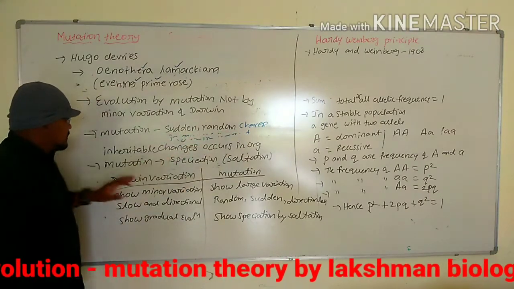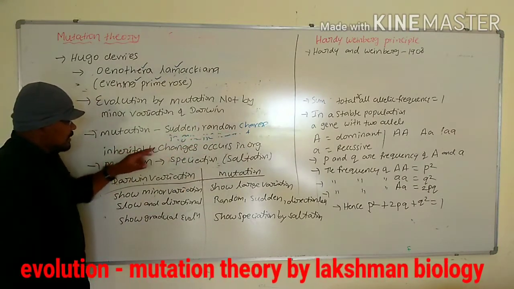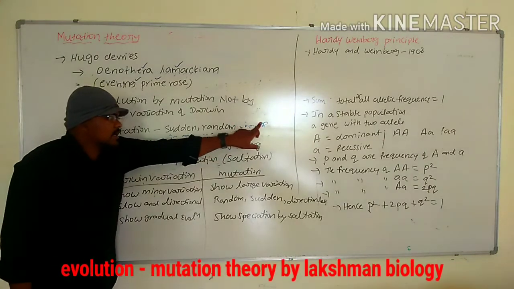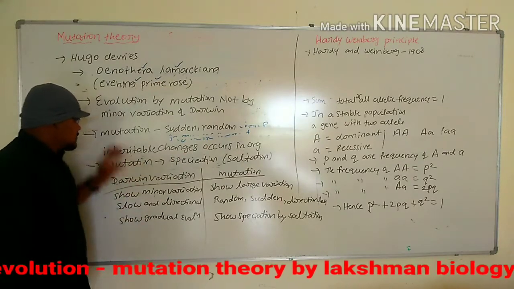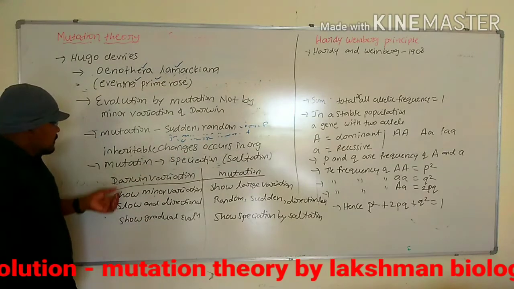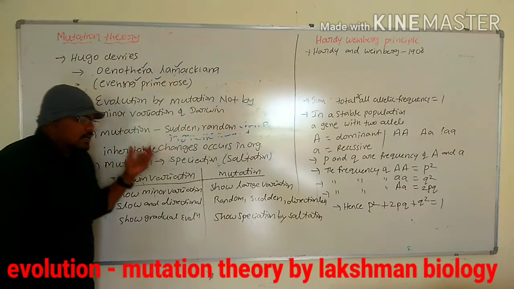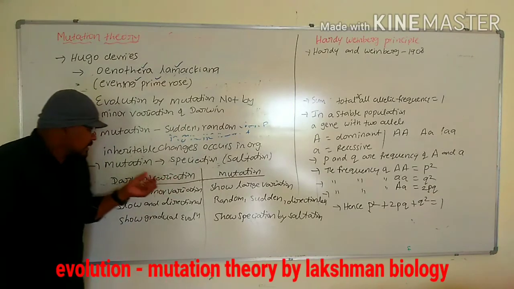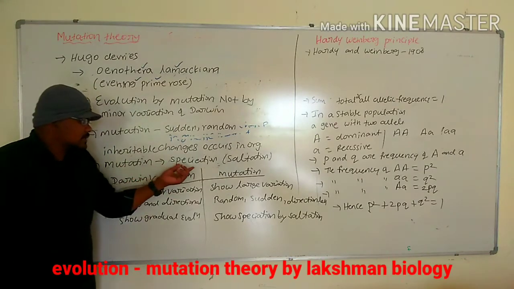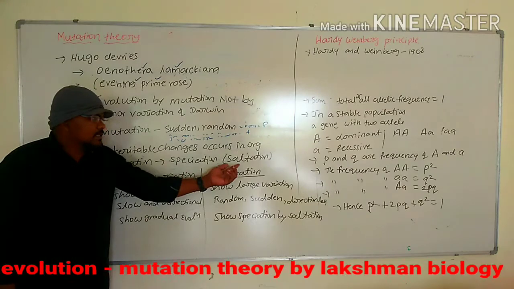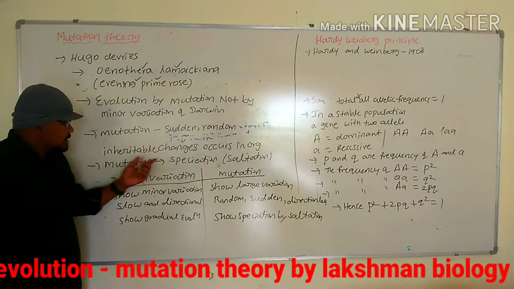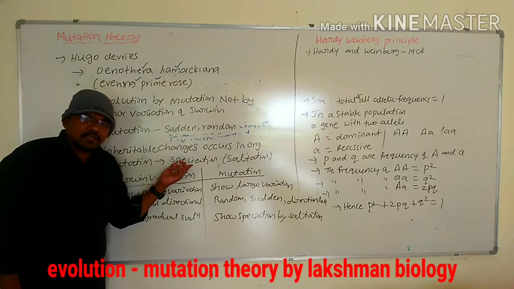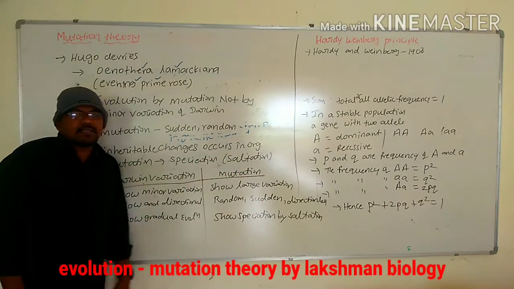Sudden random inheritable changes that occur in organisms are called mutations. According to Hugo de Vries, these mutations lead to speciation. Hence, it is called saltation.